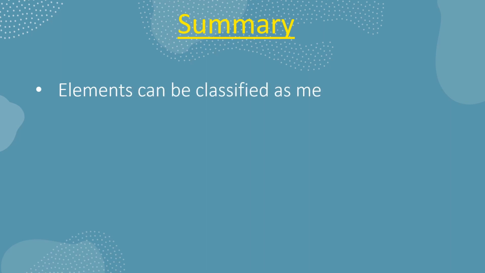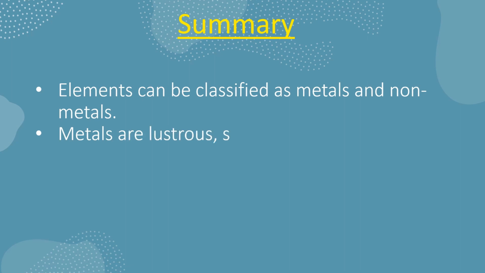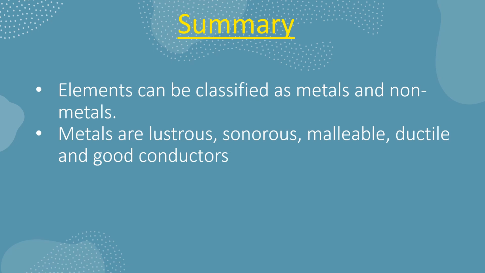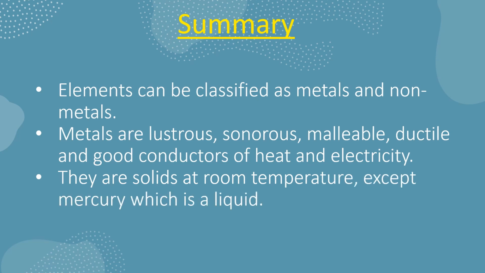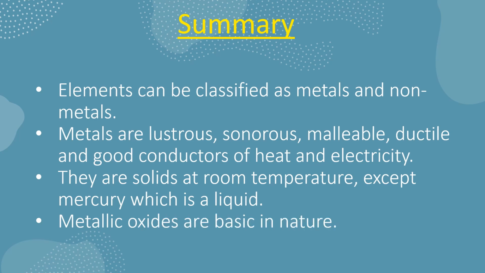Now we will see what we learnt in this class. Elements can be classified as metals and non-metals. Metals are lustrous, sonorous, malleable, ductile and good conductors of heat and electricity. They are solid at room temperature except mercury, which is a liquid. Metallic oxides are basic in nature.